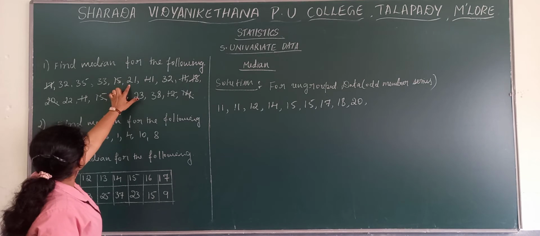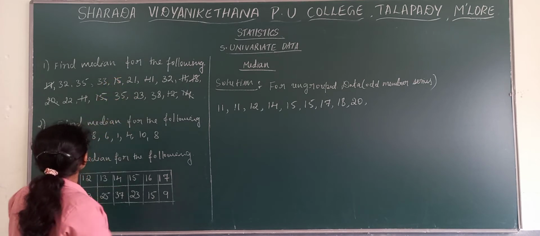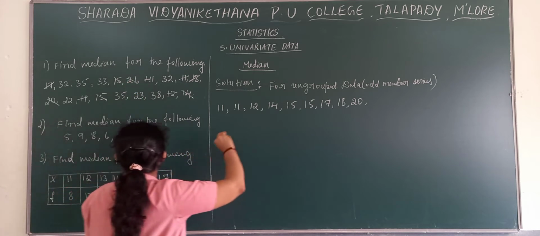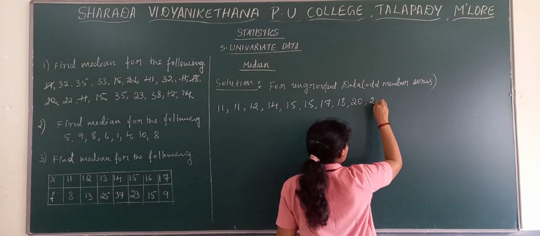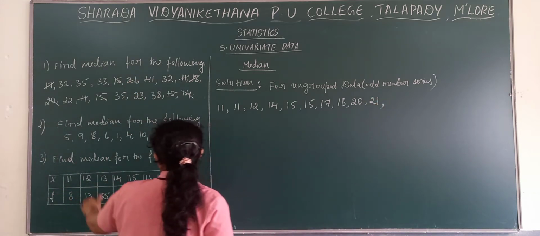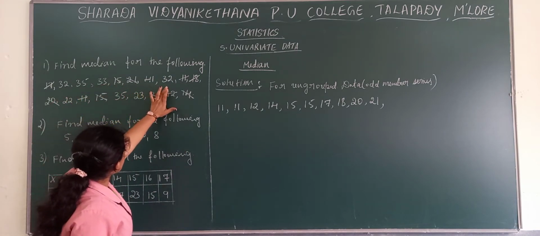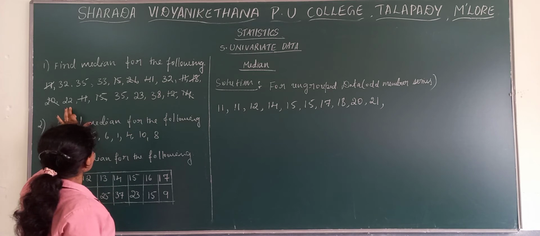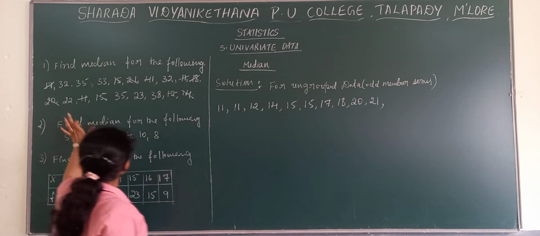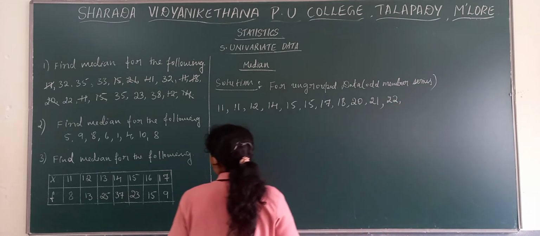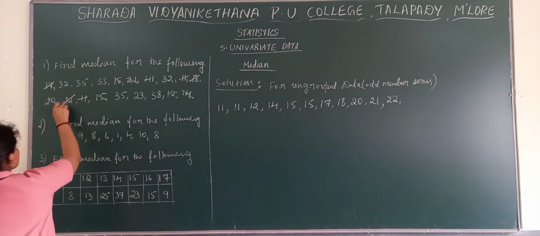Yes, 21 we have here. Is there any other 21? No. One 21 we have. Right, 21. Find there is there 22. Yes, one 22 we have. Right there, 22. We can find there even 23.